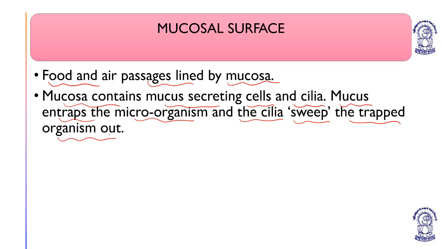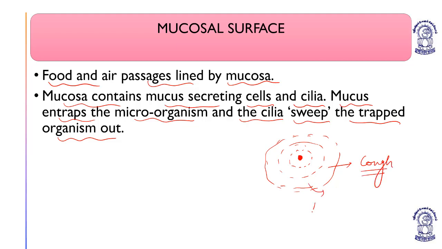So the mucus entraps the microorganism, for example, this bacteria. The mucosa will secrete more and more mucus over here, and because of the large amount of mucus, it will be expelled out in the form of cough, also known as expectorant.